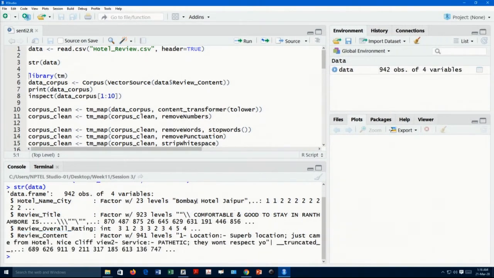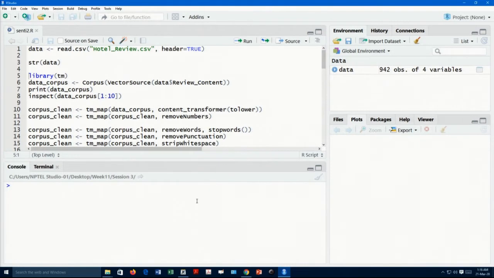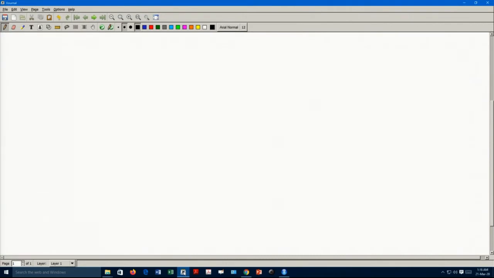In any data analysis, the first job is that you get the raw data. From there you have to convert it to a corpus, and from there you have to clean the corpus.